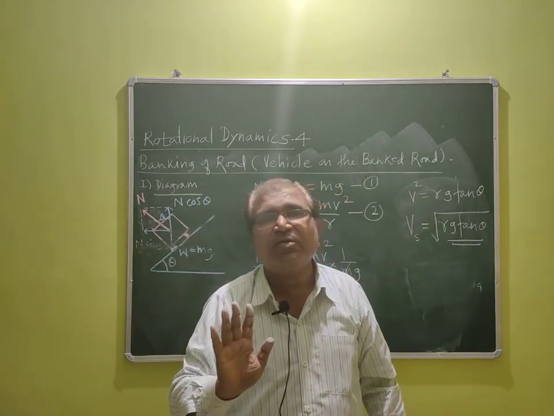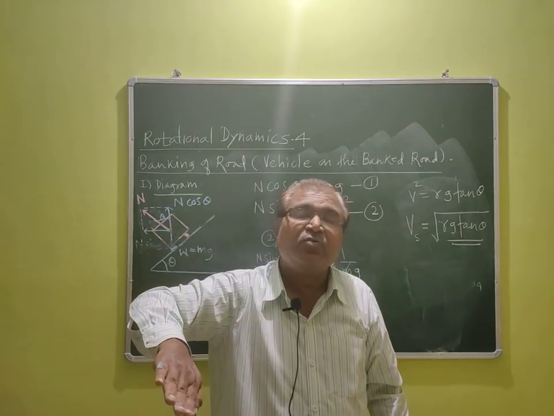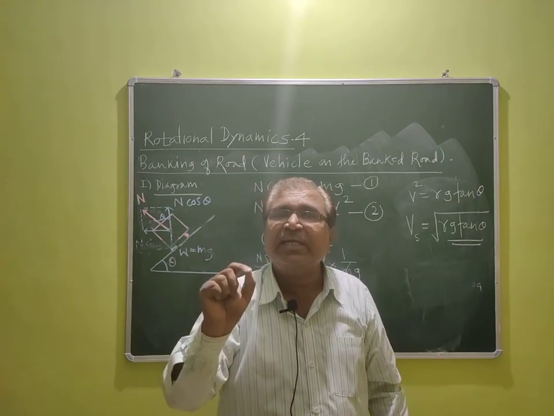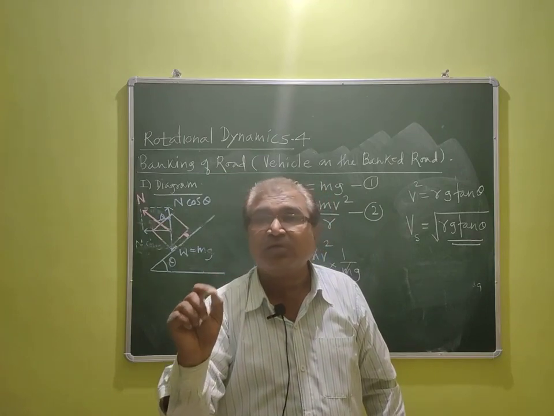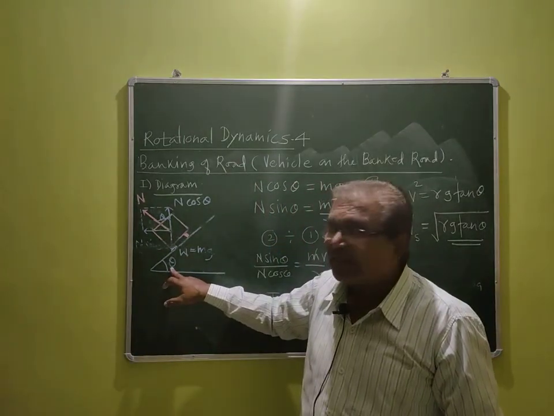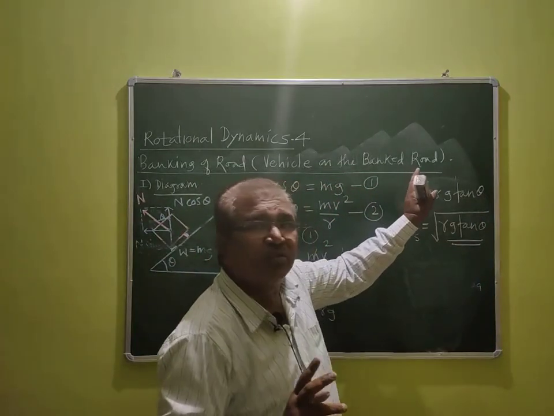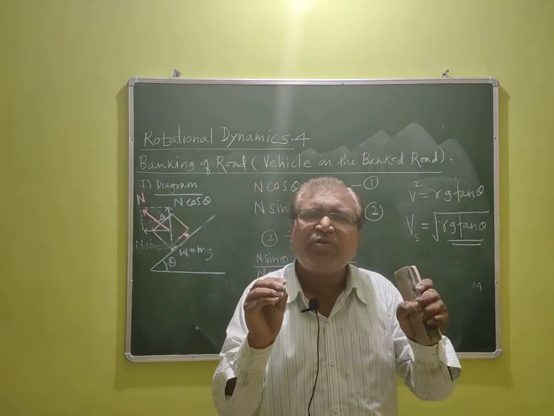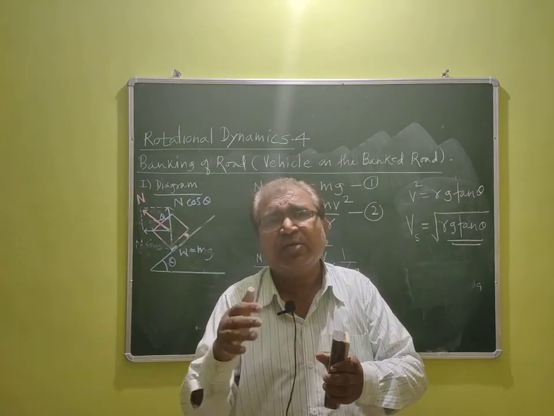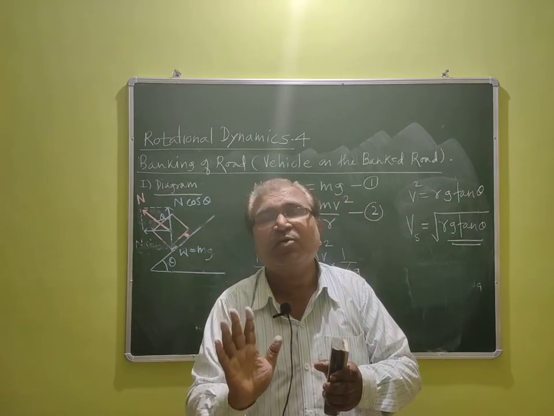The road does not remain horizontal now at a turn, dear student. The road is banked like this. And so we prepare the definition like this. The surface of the curved road is tilted, inclined with the horizontal, making some angle. We call it banking of road. So write down the definition, write down the formula, write down the necessity of banking. Why is banking of road necessary? That I have also already explained. So you can observe the lecture again and again for proper understanding of why banking of road is necessary.